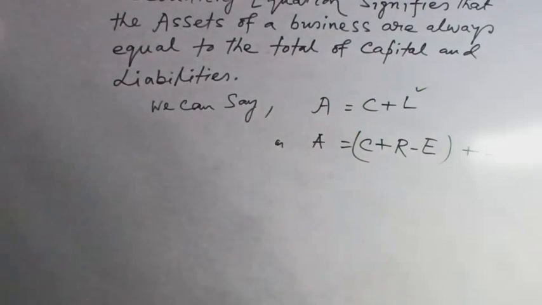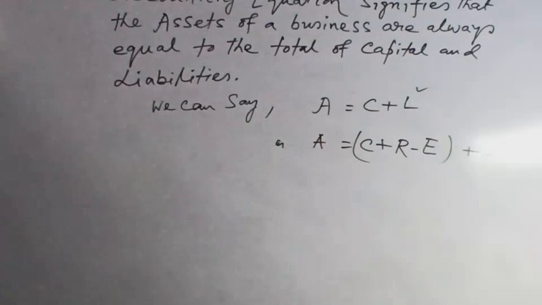Insolvent means a person or an enterprise which is not in a position to pay its debts. Now another term, entity. A business entity means an economic unit formed for earning income by providing services or selling goods.